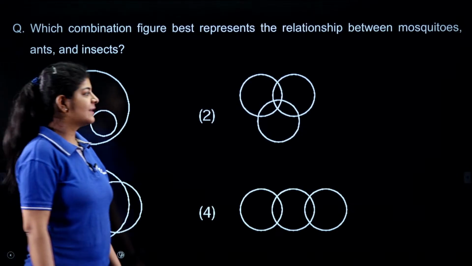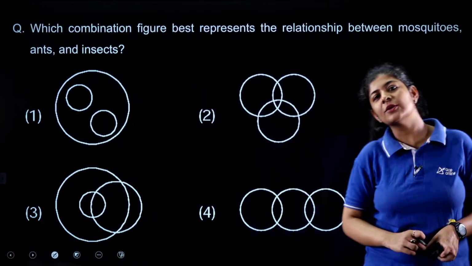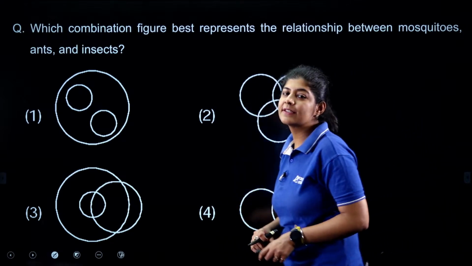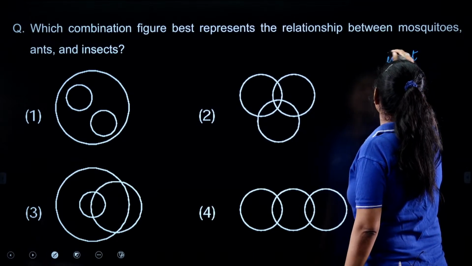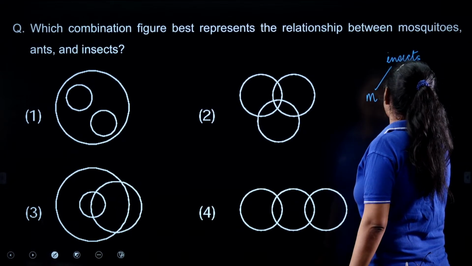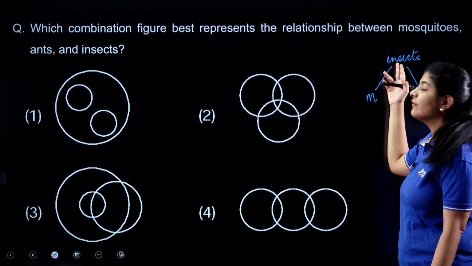It's a very easy one. Mosquitoes are basically insects, ants are also insects. So I can say that insects are my main set, right? And in this one we are having mosquitoes and we are having ants. That means these two are the subset of this one.